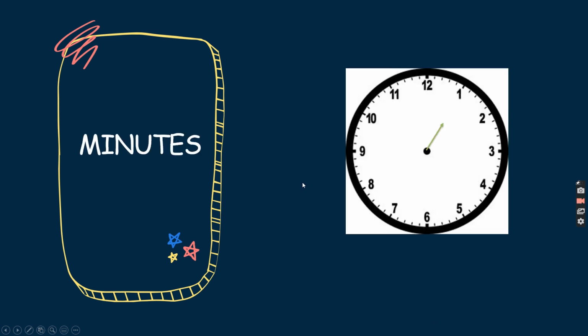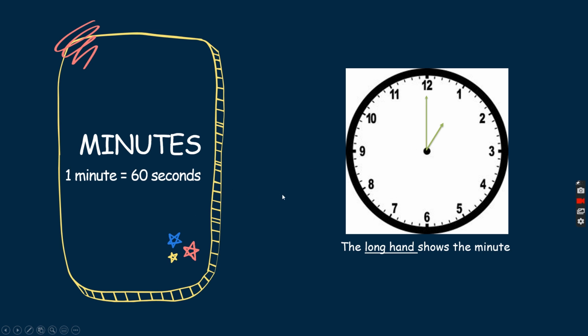Next, minutes. The longhand shows the minute. So this clock shows us it's 1 o'clock. So 1 minute equals to 60 seconds. So the longhand, it ticks until it makes a complete circle, and that takes about 60 times. So we know that 1 minute equals to 60 seconds.